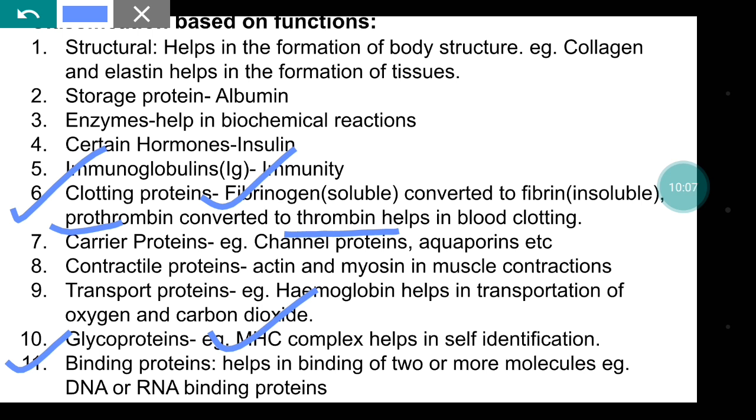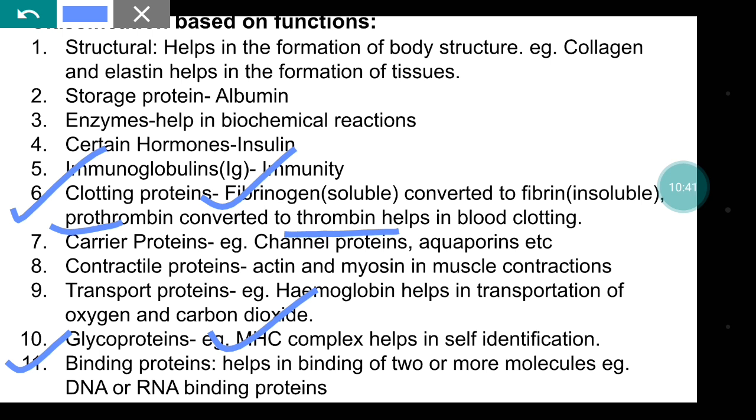Many transport proteins are also considered binding proteins. They bind with a few molecules present outside the cell and carry them along to inside the cytoplasm. One example is fatty acid binding protein, which carries fatty acids from the extracellular space to the intracellular space through the membrane.